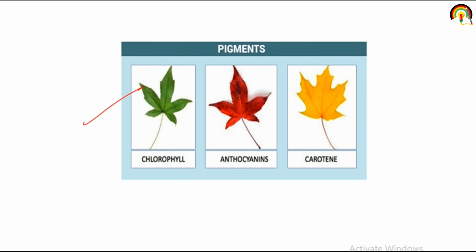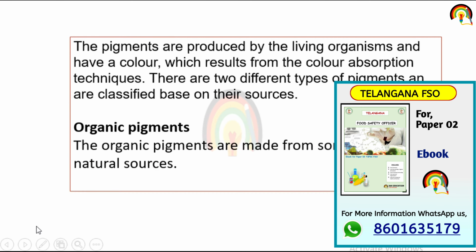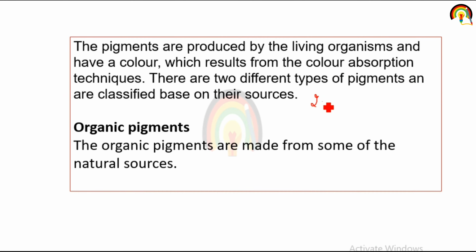Pigments like chlorophyll in plants, anthocyanin and carotene. Chlorophyll is green, carotene gives yellow color. So these are pigments that have an intense color. Pigments are produced by living organisms and have a color which results from the color absorption technique. There are two different types of pigment: organic pigment as well as inorganic pigment.